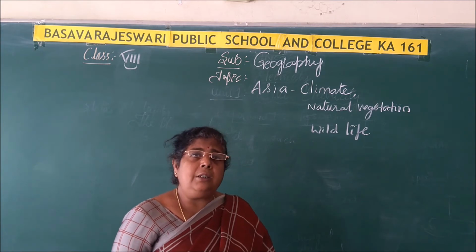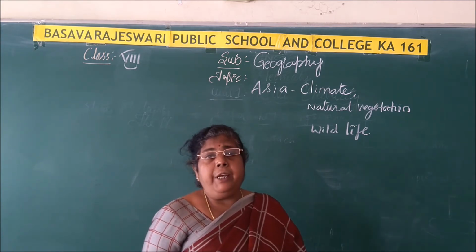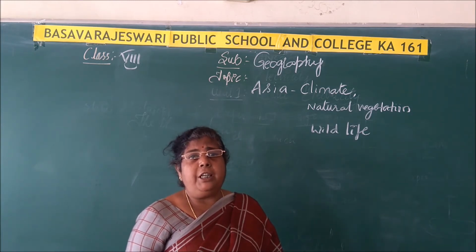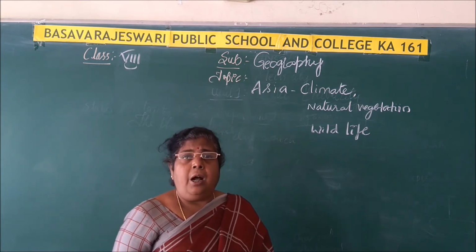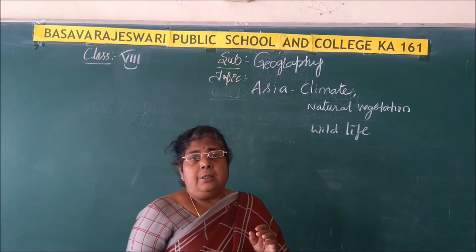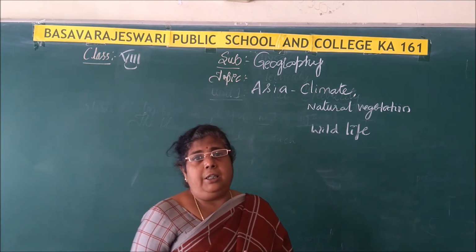When the southwest monsoon winds start blowing, these low pressure areas are attracted by the southwest monsoon winds and cause heavy rainfall in Southwest Asia and North Australia.